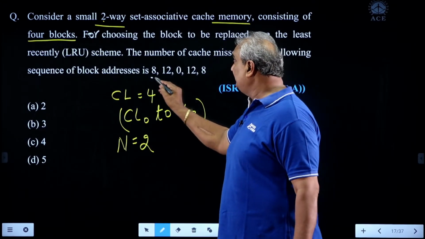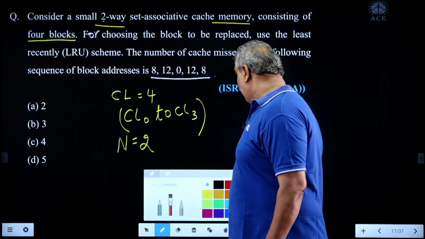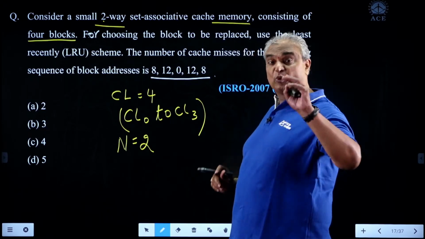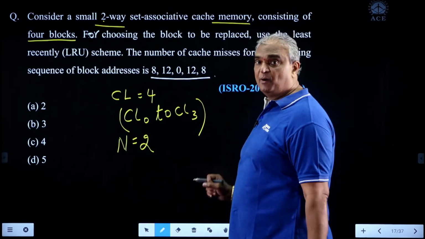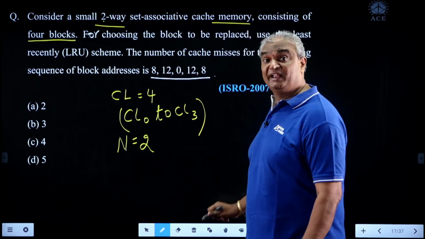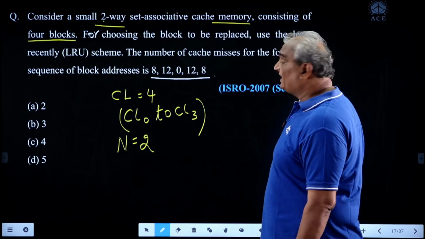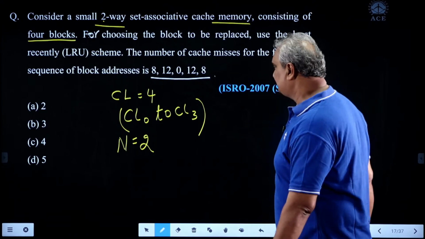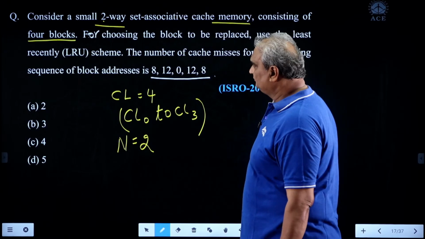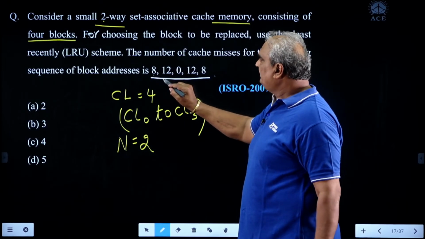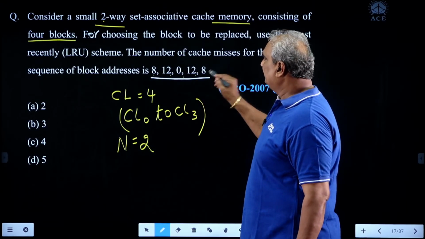Here he gave the block number sequence, meaning the processor requires these blocks in proper sequence. These are main memory block numbers. Now he asked for the number of cache misses, meaning the total number of misses. The sequence is 8, 12, 0, 12, 8.